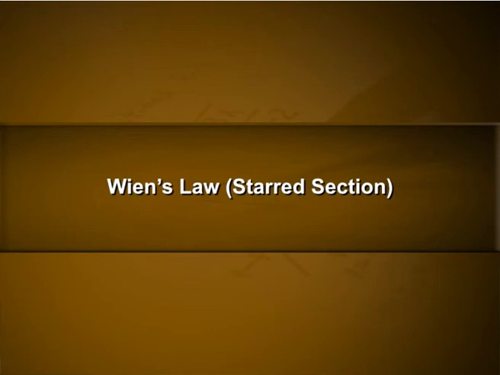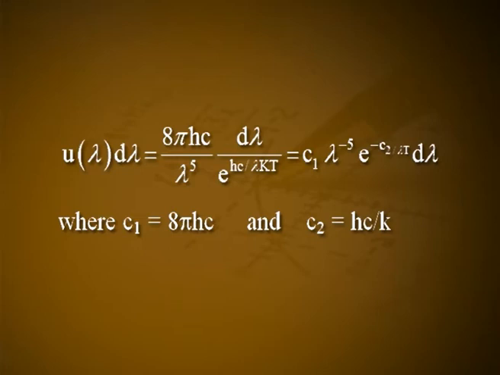Wien's law section. When λ is small, e raised to hc/λkT is very large compared to 1, and 1 in the denominator of equation 9 is neglected. U(λ)dλ is equal to 8πhc divided by λ⁵ into dλ divided by e raised to hc/λkT, that is equal to c1 into λ raised to minus 5 into e raised to minus c2/λT dλ, where c1 is equal to 8πhc and c2 is equal to hc/k. This is called Wien's distribution law.